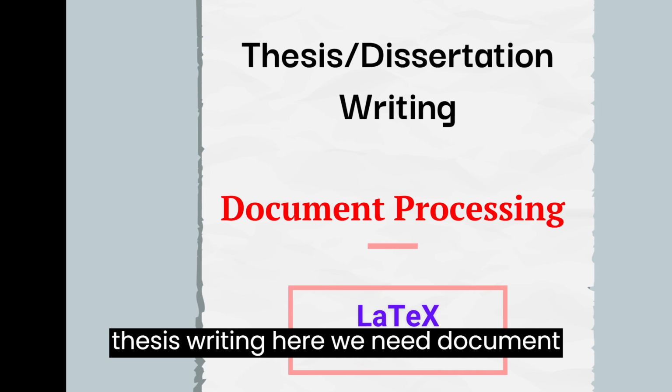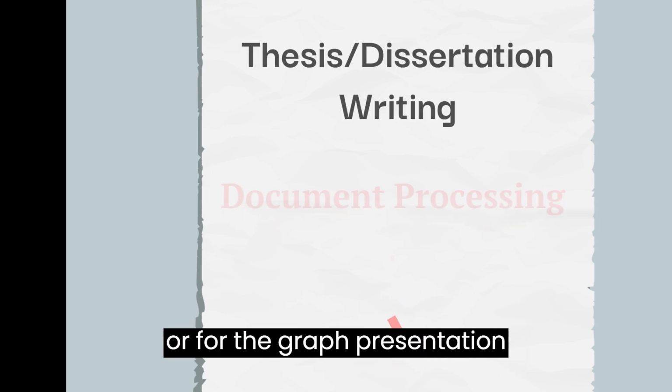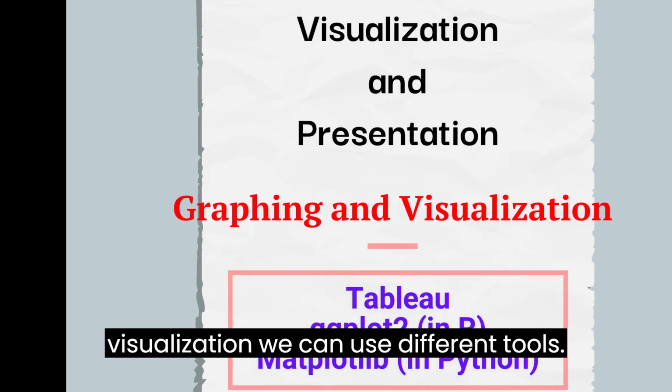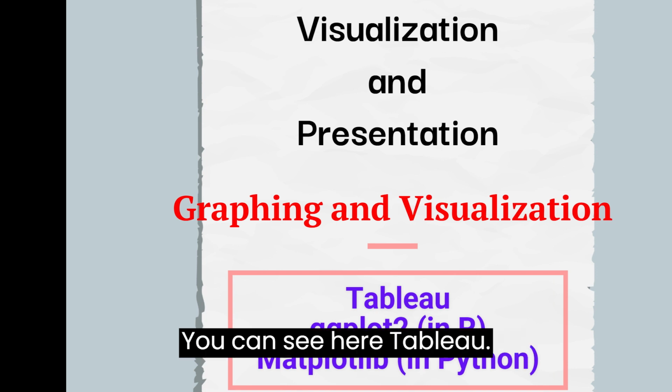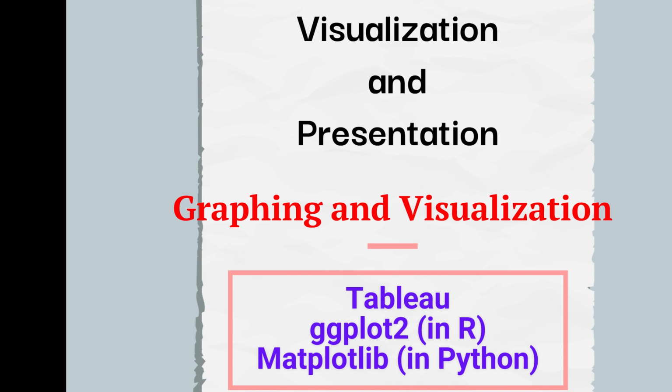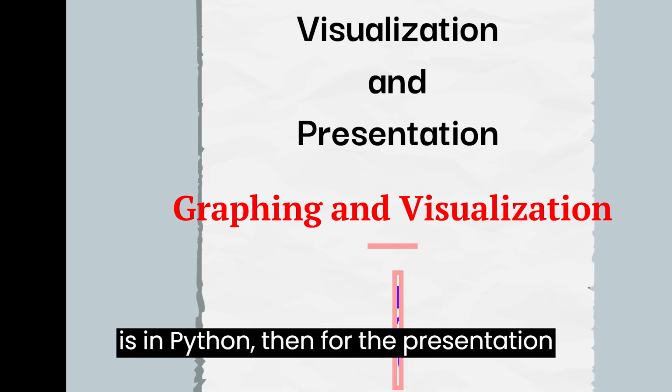And for thesis writing, here we need document processing. For that you can use Microsoft Word or LaTeX. Or for graph presentation and visualization, we can use different tools. You can see here Tableau, ggplot2, that is in R. Then we have Matplotlib, that is in Python.